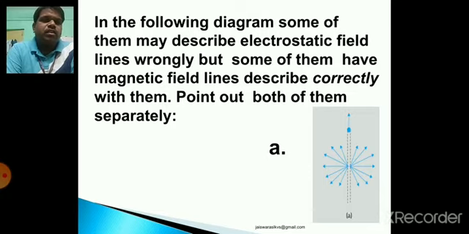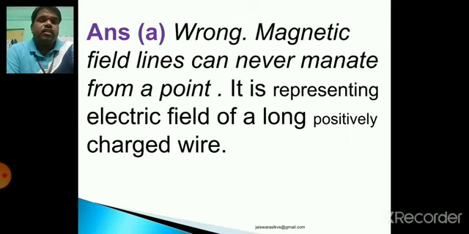Let us see the first part. See, in this diagram, the magnetic field line is shown originating from a point. Children, as you all know, a magnetic field line never originates from a point. It is an electric field line. So if this is a magnetic field line, this is not the correct way to represent it. So part A will be wrong. Let us see the answer: wrong.